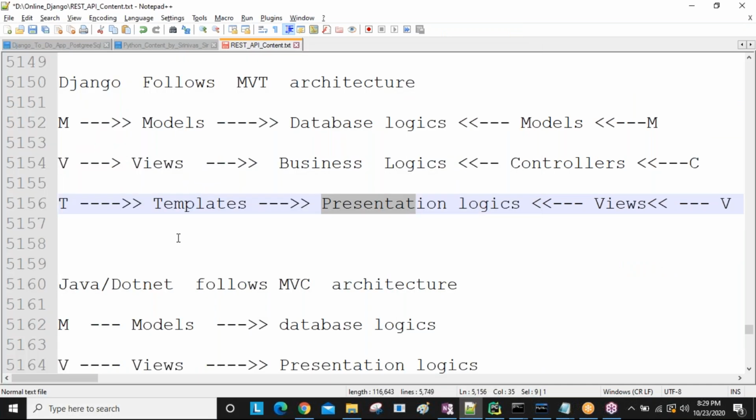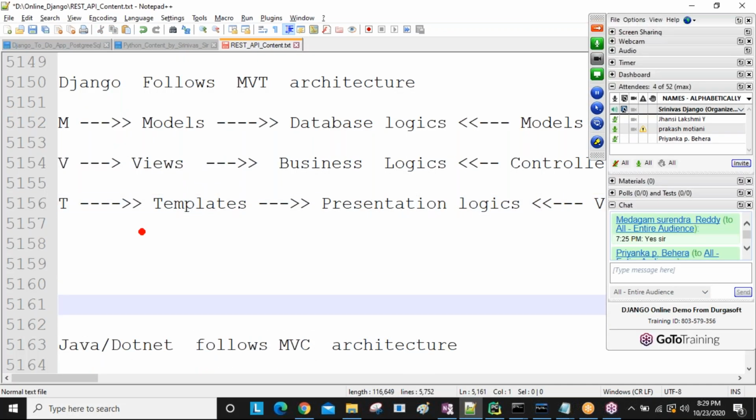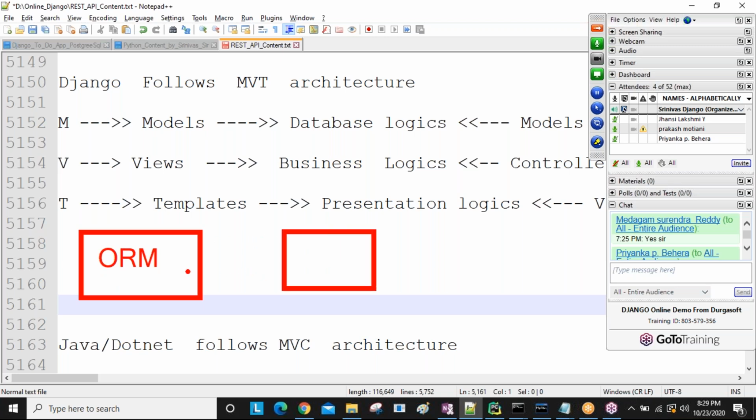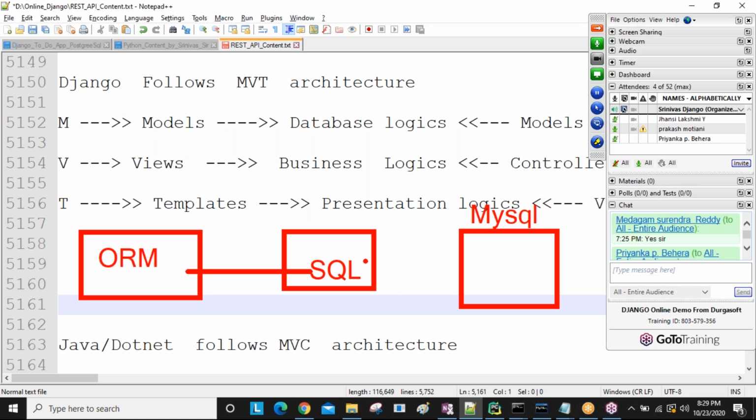You can see now, I'm telling you. ORM is there, and we will have a big session about this and discuss it more clearly, diagrammatically. Just an overview: by writing some queries, our ORM code is converted into SQL code format. Next, my database is there, for example MySQL or Oracle, whatever you are using. By applying one more command, the SQL code goes into the MySQL database, and you get tables.